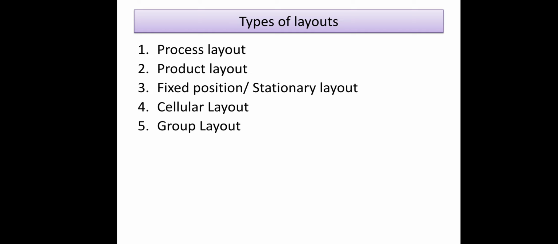So in today's session we have discussed the different factors, and in the next session we will discuss the process layout. In future lectures we are going to discuss all these types of layout one by one.